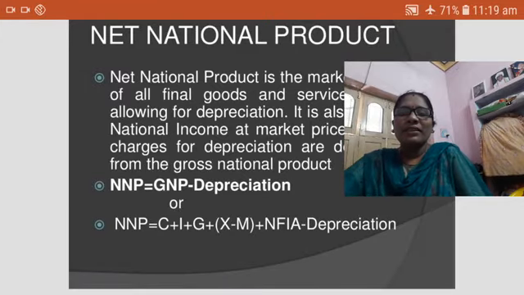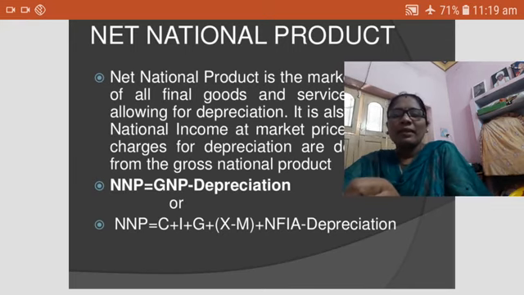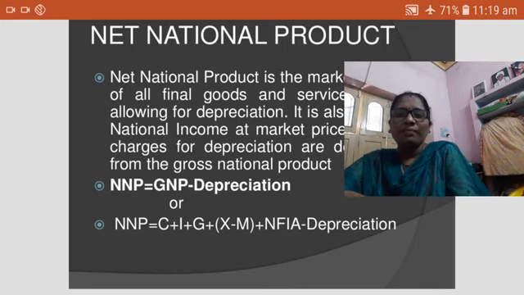So here the equation is NNP equals C plus I plus G plus X minus M plus NFIA minus depreciation. These are the totals. NFIA is included in the GNP, right?